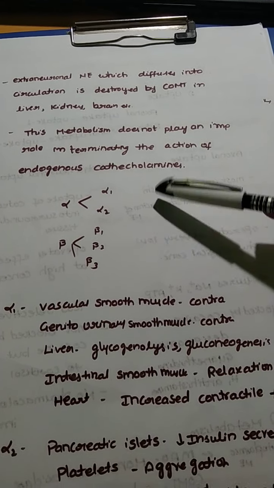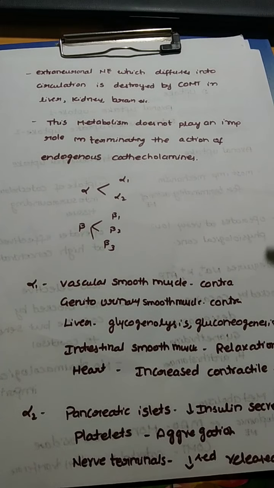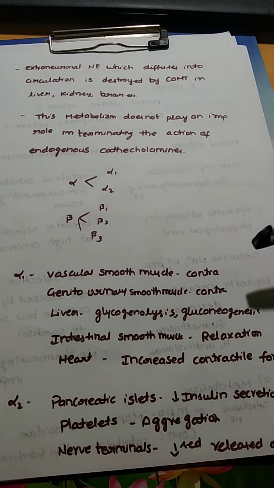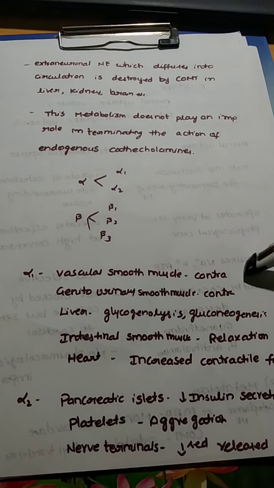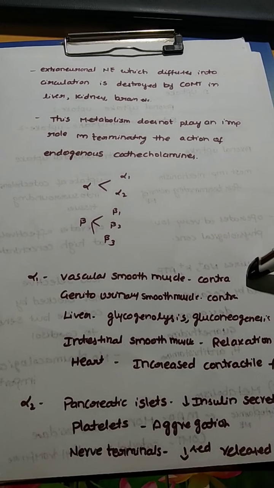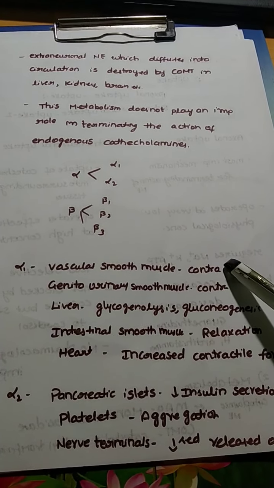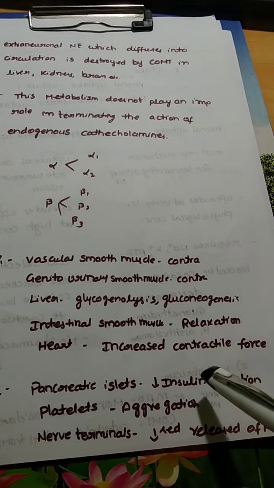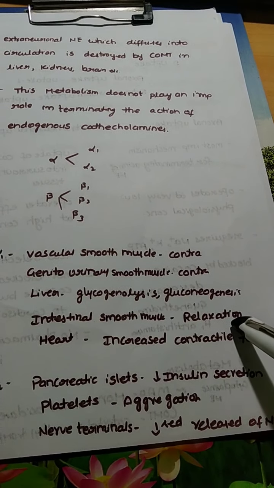The receptors are of two types, alpha and beta, and alpha is again divided into alpha 1 and alpha 2. Beta is divided into beta 1, beta 2 and beta 3. The actions of alpha 1 are in the vascular smooth muscles, where it causes contraction. That is, when adrenaline or sympathomimetics bind with alpha 1 receptors, they cause contraction in vascular smooth muscles and also contraction in genitourinary smooth muscles. In the heart it increases the contractile force, whereas in the intestinal smooth muscles it causes relaxation.